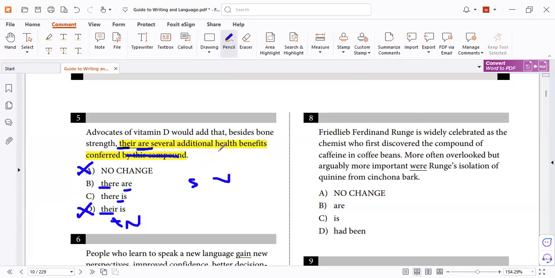Now, what are there? Several additional health benefits. So your subject is "benefits." Is "benefits" singular or plural? I don't know, but he said "several," and "several" means plural. And already I know "benefits" is plural. So it must be plural. So it must be "are." That's why. Deal.